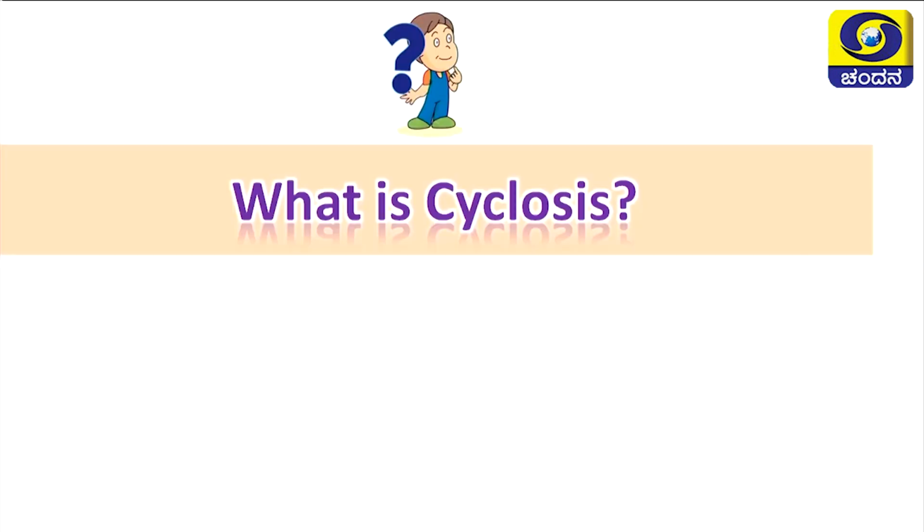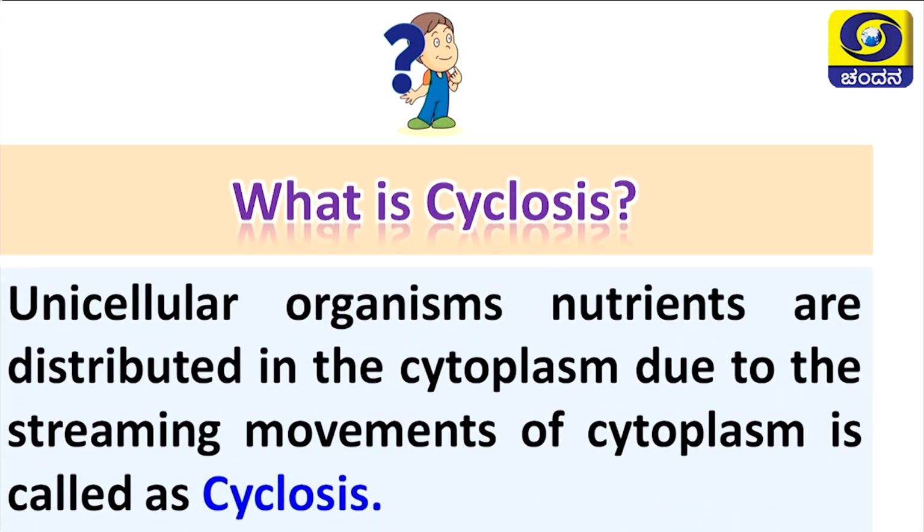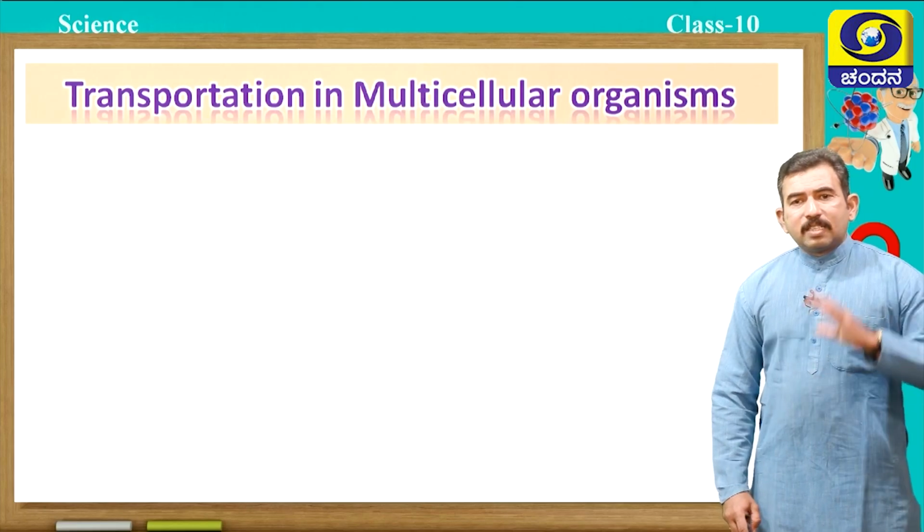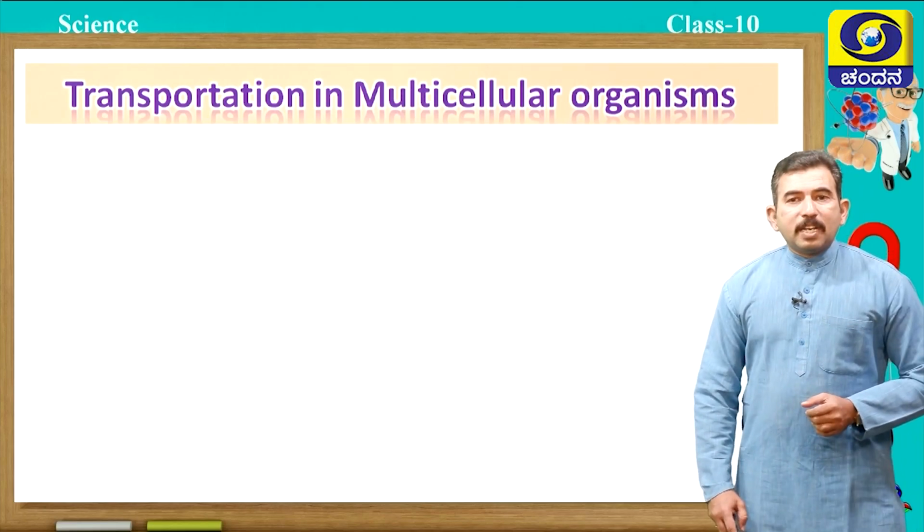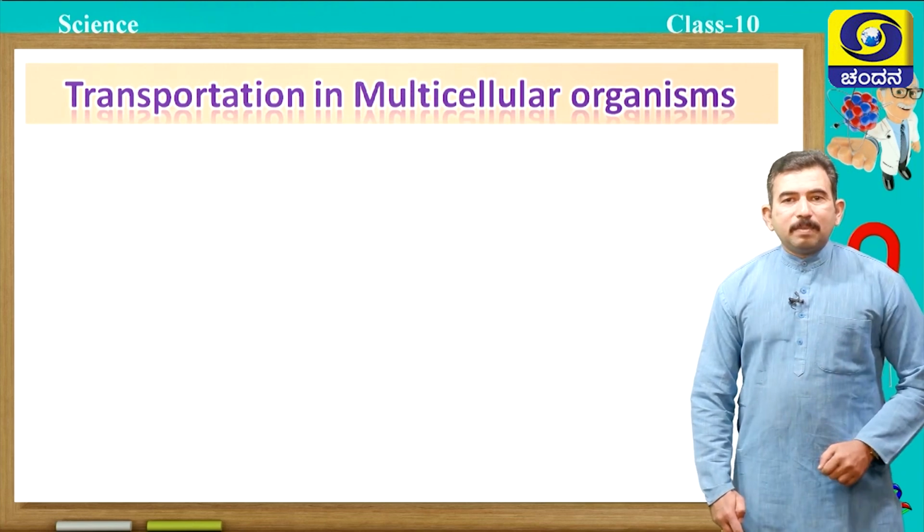Students, one question for you. What is cyclosis? Yes, you are right. In unicellular organisms, nutrients are distributed in the cytoplasm due to the streaming movements of cytoplasm, and it is called cyclosis.